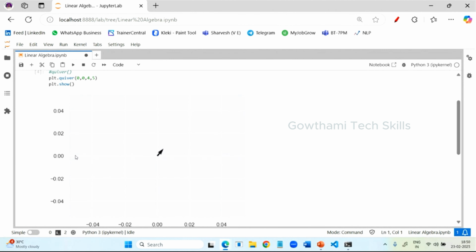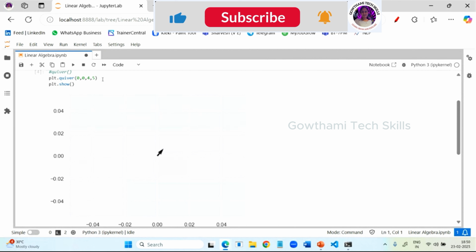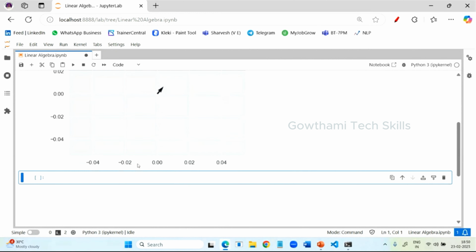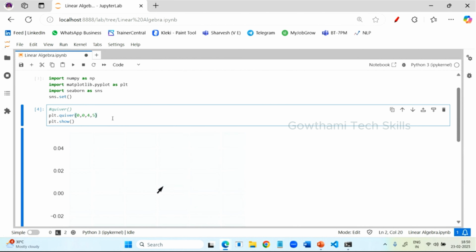So here see 0 and 0, and the values are 4, 5. So x-axis is 4 and y-axis is 4. So here you are not giving the proper values. So now what I need to do is set the values based on the given values, that is 4, y.